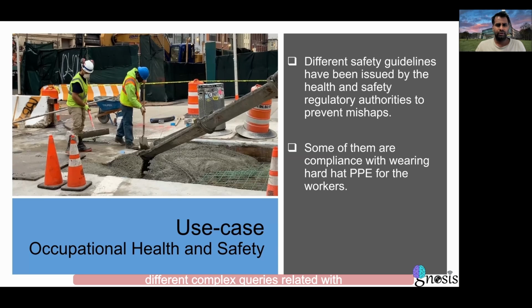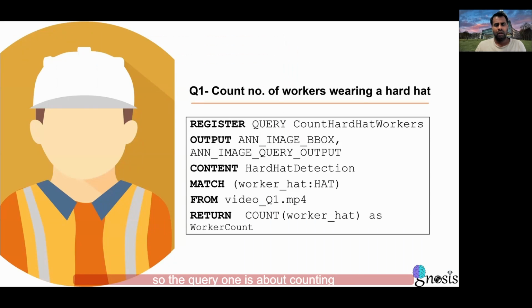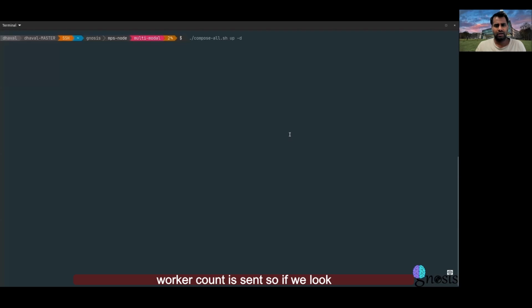In this demo, we will show different complex queries related to occupational health and safety scenarios. Query 1 is about counting the number of workers wearing hard hats. With the DNN model for hard hat detection, a search is performed to detect a hard hat, and finally a worker count is sent.